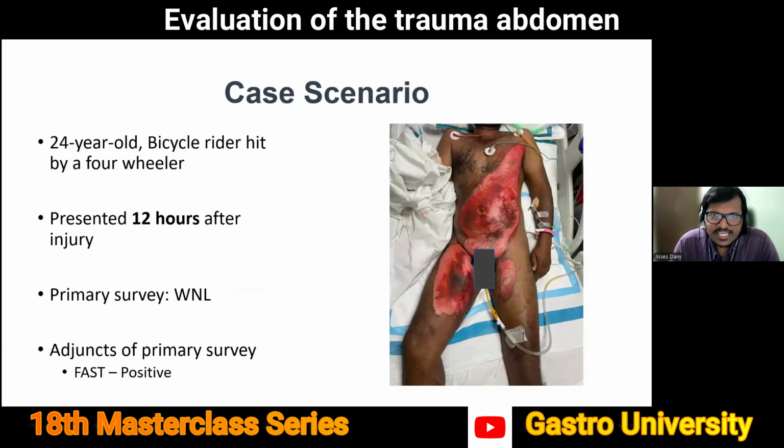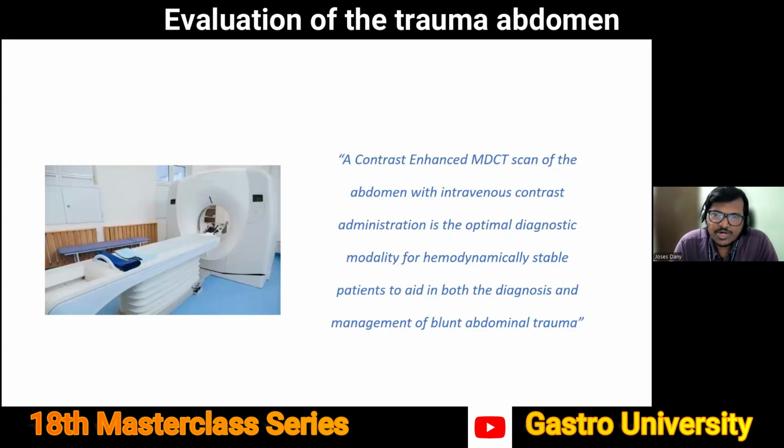So I just want to flip the initial case scenario where the same patient has come to us after 12 hours of injury. Now this patient's primary survey is normal. He's hemodynamically stable. He's FAST positive in just a single quadrant. So your primary survey is normal. He's had his initial resuscitation. He's stable. What do you do next?